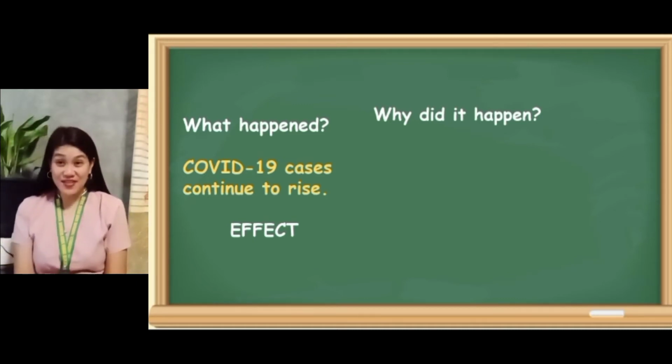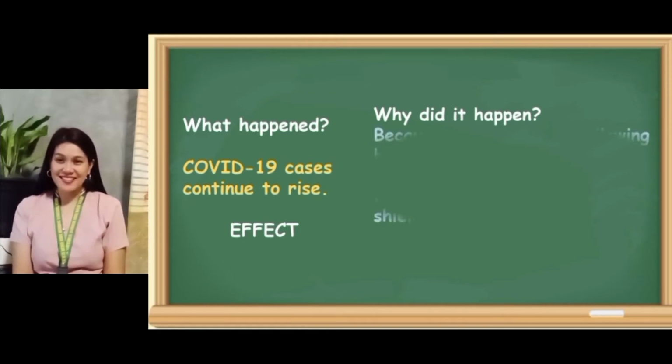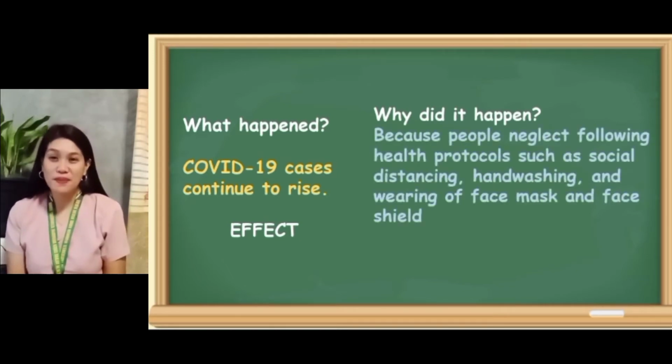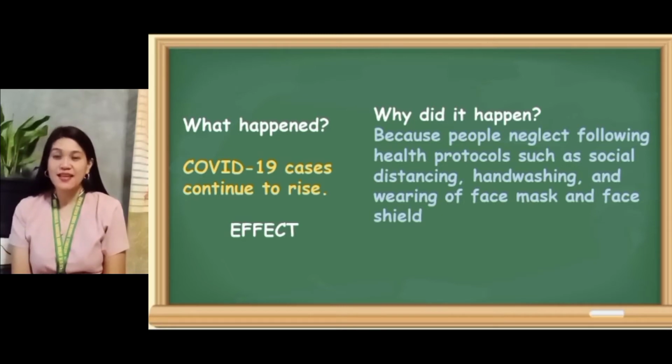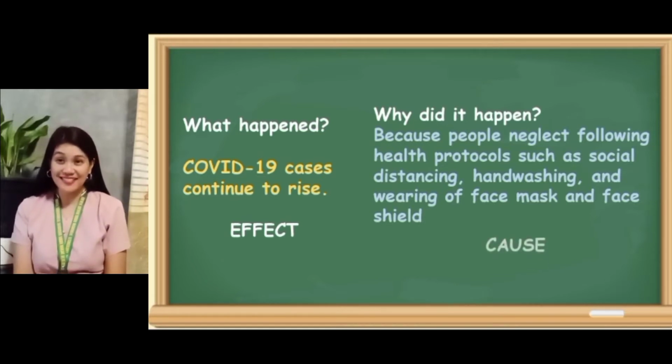Yes, your answer is also correct. Because people neglect following health protocols such as social distancing, hand washing, and wearing of face mask and face shield. That is the answer to the question, why did it happen? And we call that the cause.